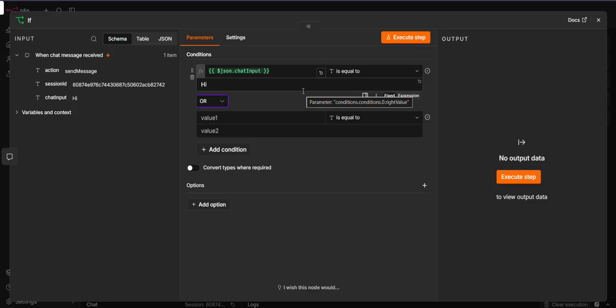Now what do AND and OR mean? AND means if both conditions are satisfied, then and only then go ahead. So if the message is equal to hi and the message is also equal to something else, then and only then go ahead, right? So it's an AND condition. Both conditions should be correct in order to go ahead. And OR condition means only one of them needs to be satisfied, right?